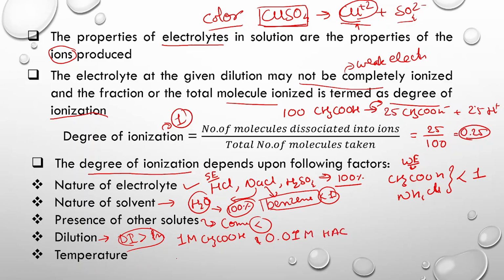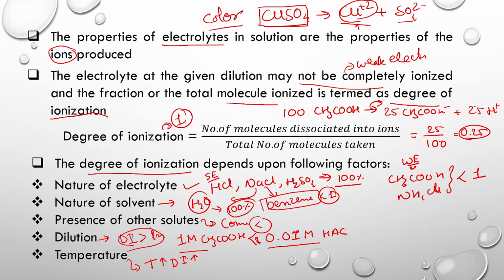The degree of dissociation of 0.01 molar acetic acid will be greater as compared to 1 molar acetic acid, because this solution is more dilute, and as the dilution increases, the degree of ionization also increases. Then temperature. We all know that as the temperature increases, the rate of any reaction increases, and here also, as the temperature increases, the degree of ionization will also increase.